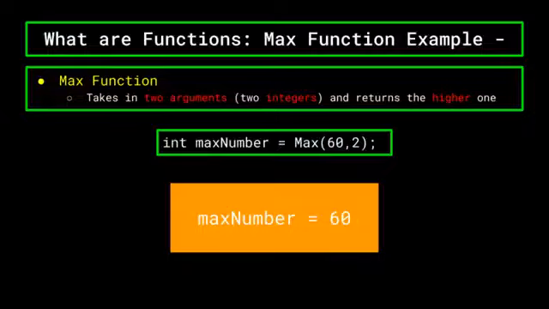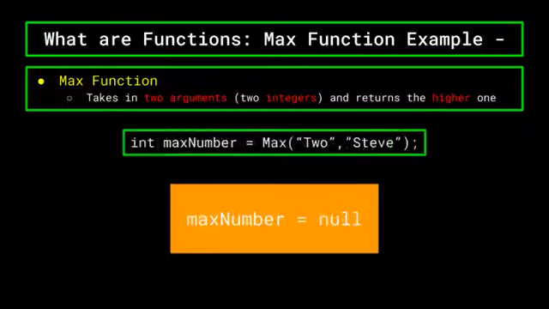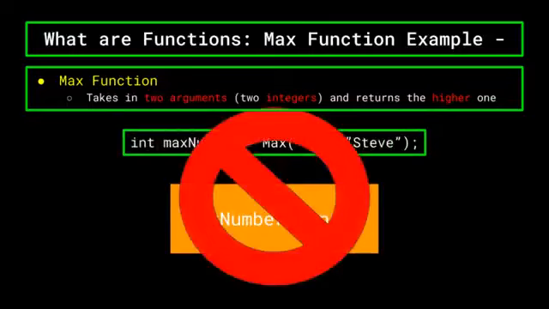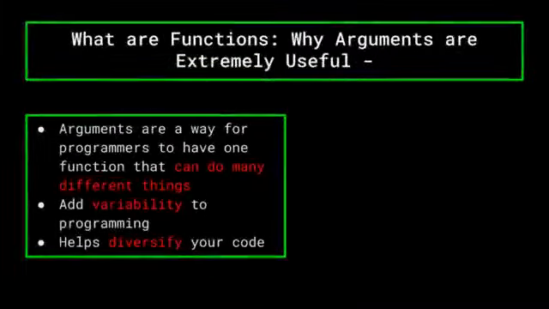Now for this function, if you don't input two numbers or variables for it to compare, it's going to throw you an error, just like the Five Guys employee. He doesn't know what you want to eat since you didn't provide him with any arguments, and the computer doesn't know which two numbers you wanted to compare and return since you didn't provide it with two integers. Arguments are a way for programmers to have one function that can do many different things depending on whichever variables can be passed through. Arguments add variability to programming and can help diversify your code.